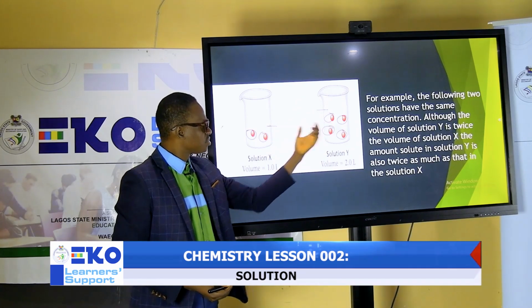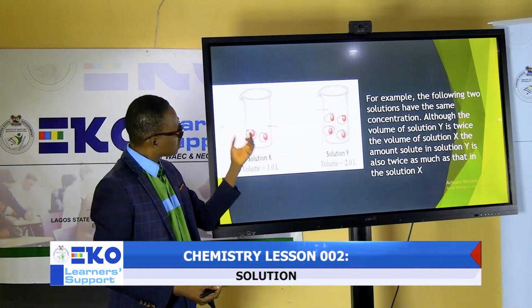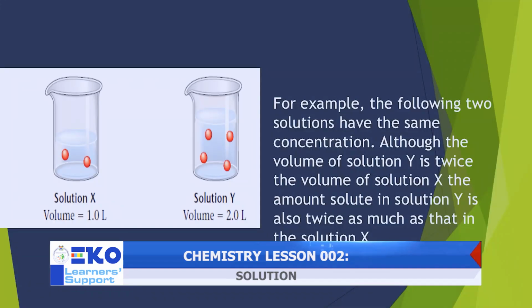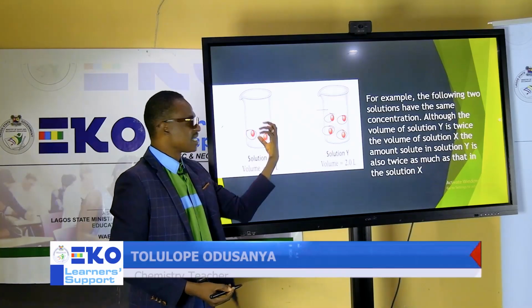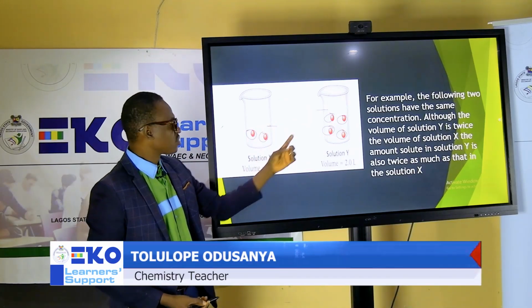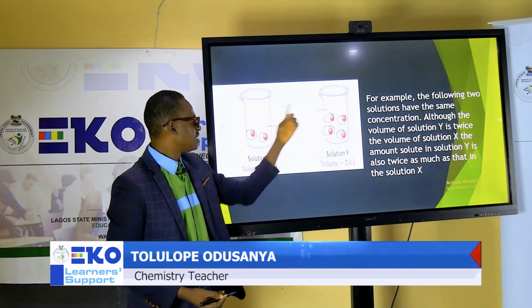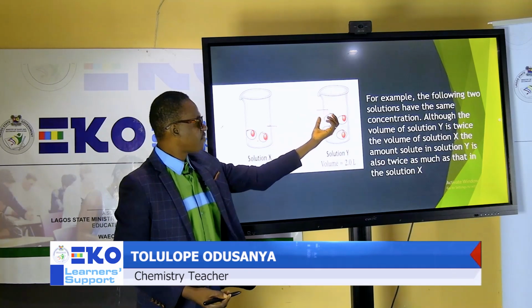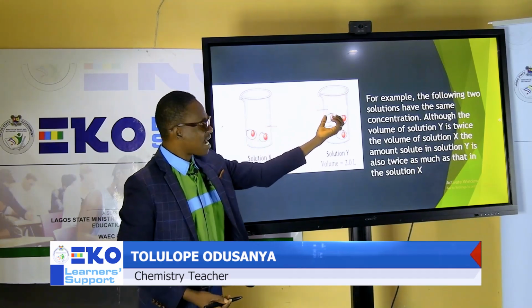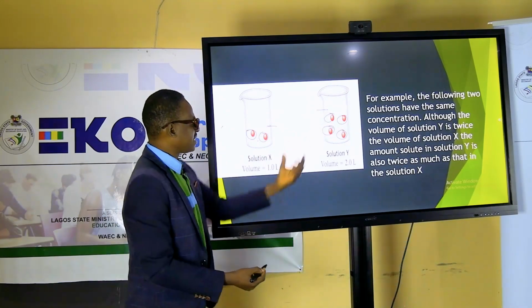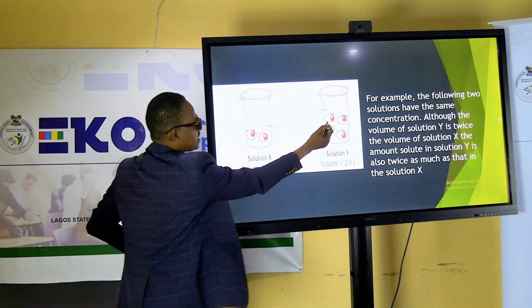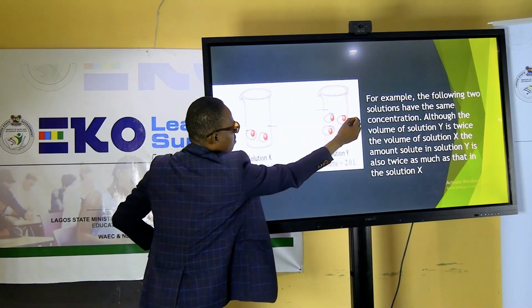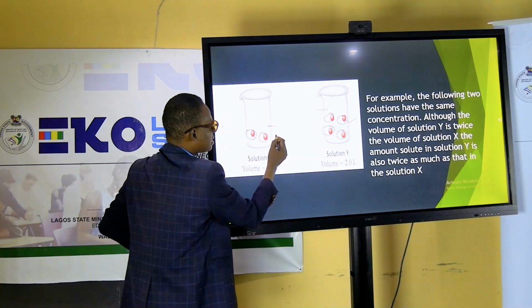But in terms of solute, when you look at the solute, you discover that the solute here is 2, the solute here is 2. So automatically, if we have to consider the solute, we can say the concentration of this must be twice the concentration of this, because you're having 2 volume of this in this. So basically, in terms of solute, we can say this contains more solute than this.